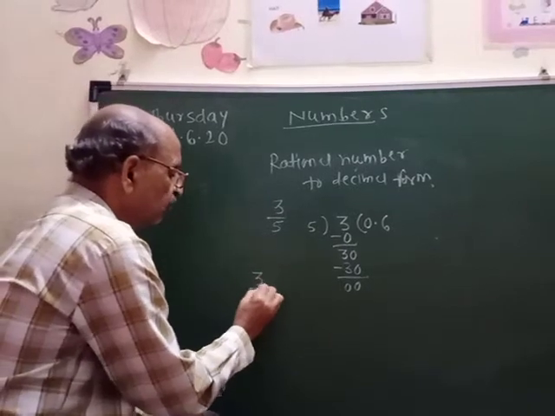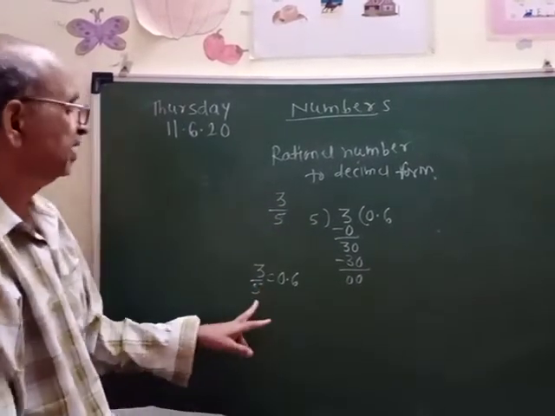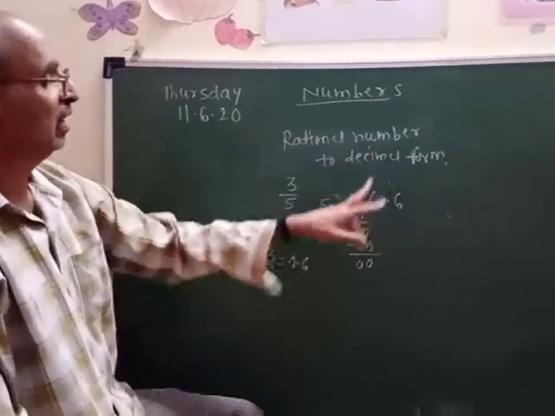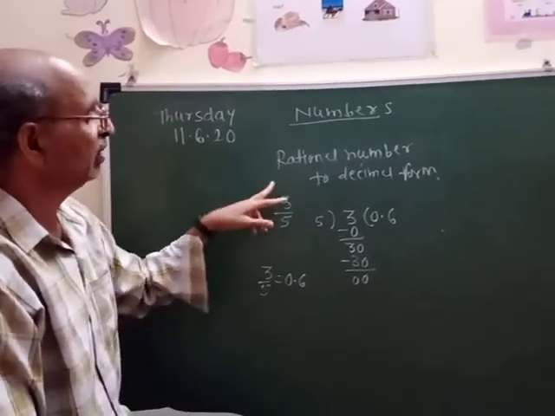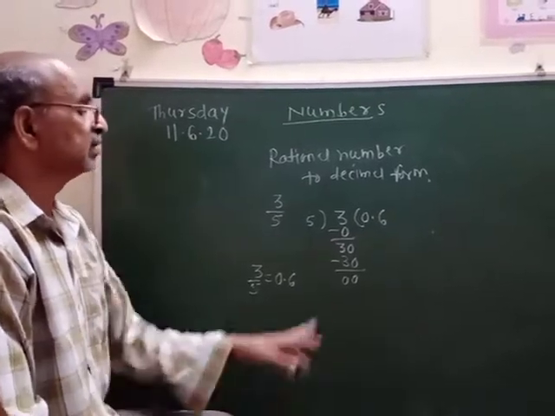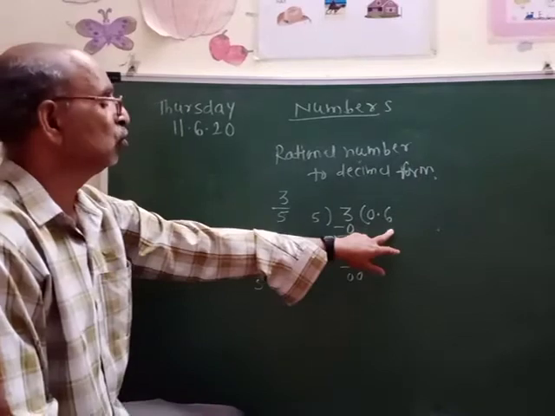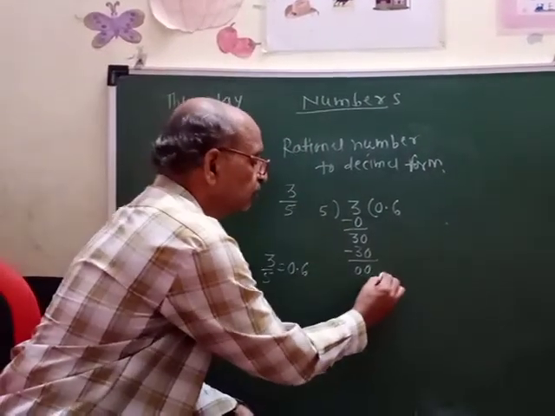So this 3 upon 5, the rational number, we converted into decimal form, that is 0.6. If we observe this division, we are dividing the numerator by the denominator, not the denominator by the numerator, and then we get the answer 0.6. In this division the quotient is 0.6 and we get the remainder as 0.